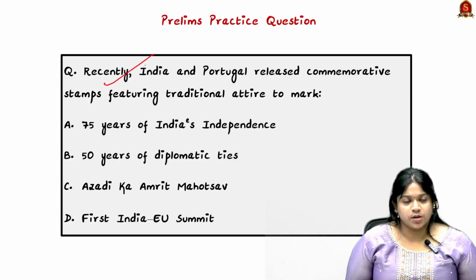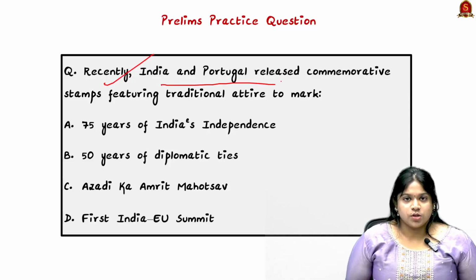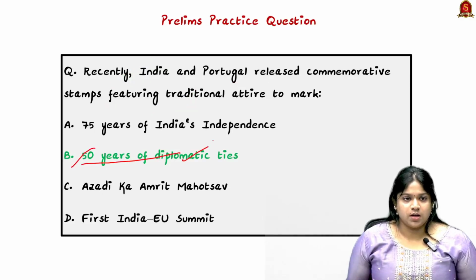So this is the prelims question. Recently, India and Portugal released commemorative stamps featuring traditional attire to mark... The answer is B, 50 years of diplomatic ties.